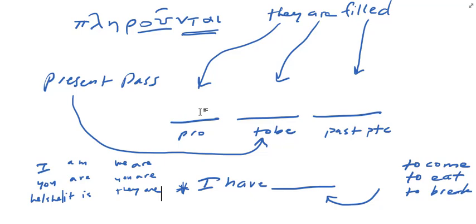Next, erchomai, I come or go. Nux. Nux sounds like bombs, doesn't it? This is the word night. Look at the form. You actually saw this back in chapter 10 when we did third declension forms.